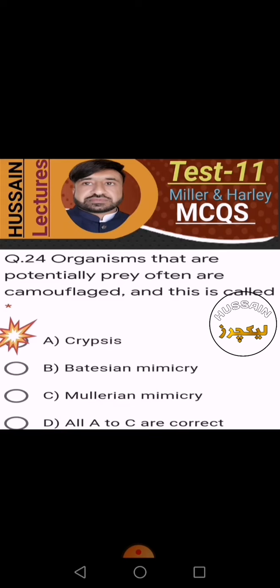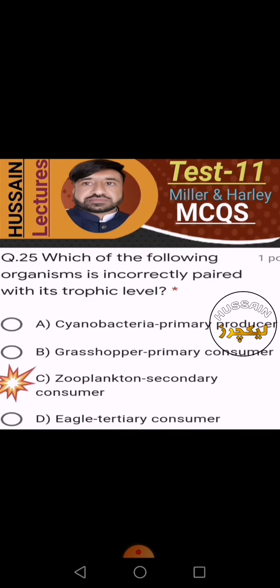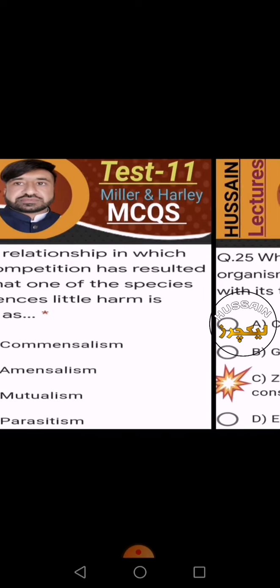Organisms that are potentially prey often are camouflaged, and this is called Batesian mimicry, no; Mullerian mimicry, no; and so on. Yes, A is the right one. Which of the following organisms is incorrectly paired with its trophic level? Cyanobacteria and primary producer, no. Grasshopper primary consumer, no. Eagle tertiary consumer, no. Zooplankton with secondary consumer, yes. C is the right option according to this statement.